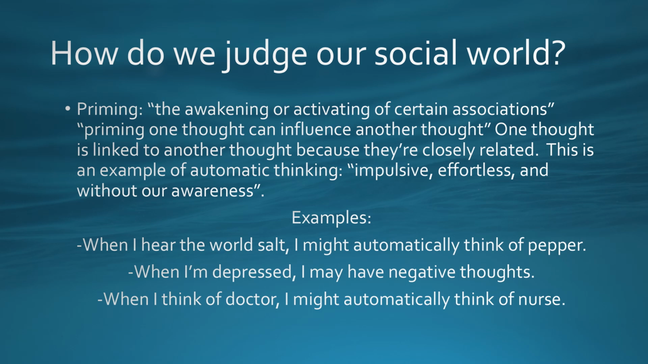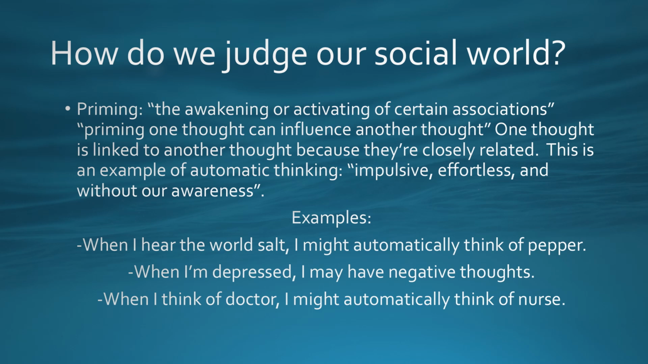I think that's kind of a long, complicated definition, so let's look at some examples of priming. For example, when I hear the word salt, I might automatically think of pepper. I create an association between salt and pepper. When I'm depressed, I may have negative thoughts. There's an association between feeling depressed and having negative thoughts. One thought of being depressed triggers another. When I think of doctor, I might automatically think of nurse. So it's really creating relationships between two thoughts. One thought influences the other thought.